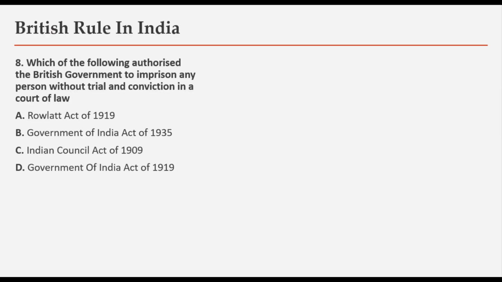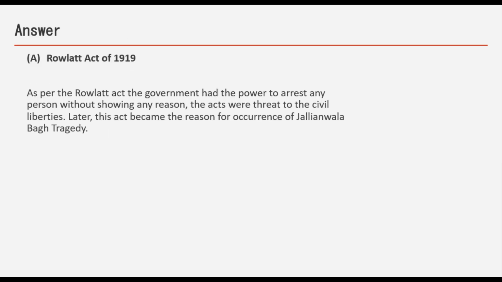Next question. Which of the following authorized the British government to imprison any person without trial and conviction in a court of law? Options are Revolt Act of 1919, Government of India Act 1935, Indian Council Act of 1909 or Government of India Act 1919. And the answer is Revolt Act of 1919. As per the Revolt Act, the government had the power to arrest any person without showing any reason. The act was a threat to the civil liberties. Later this act became the reason for the occurrence of Jallianwala Bagh tragedy.